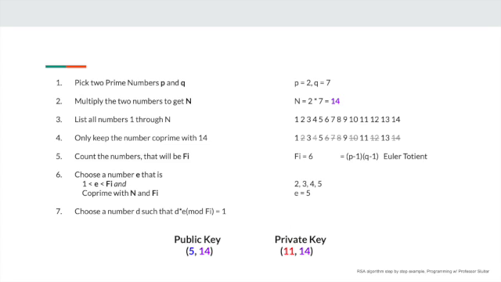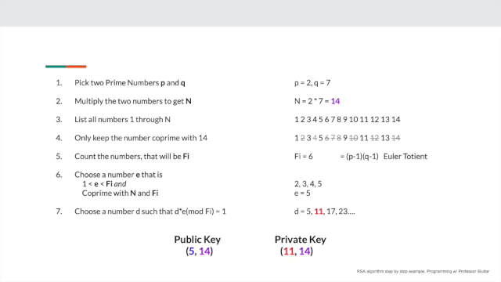Step 6. We will choose a number we will call e from the list that fulfills two requirements. e must be greater than 1 and less than phi, which is 6. That leaves the numbers 2, 3, 4, and 5. The second requirement is that e must be coprime with n and phi. In this example, 5 is the only value that works for e.